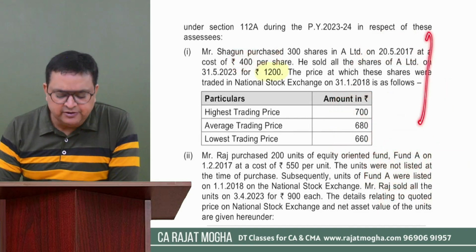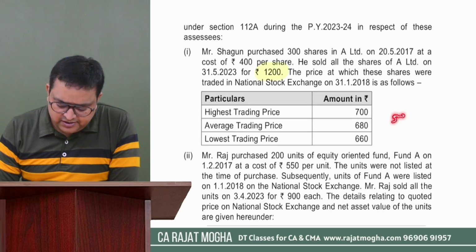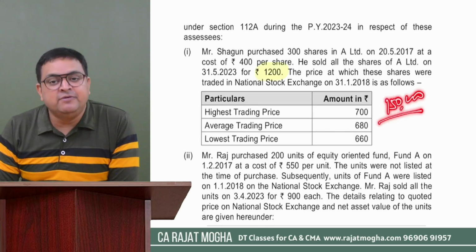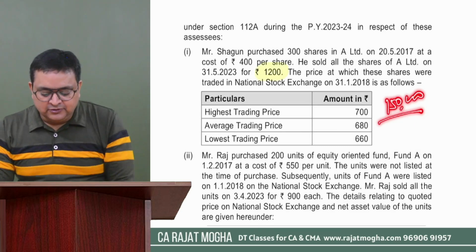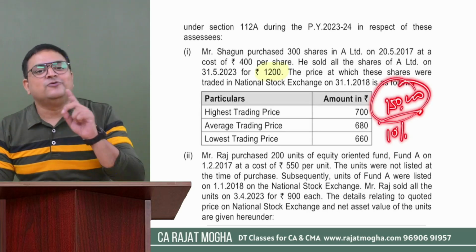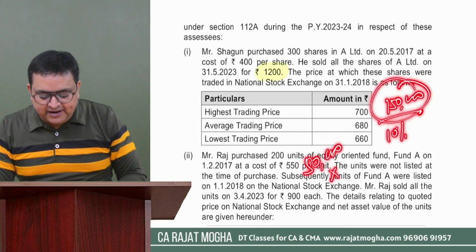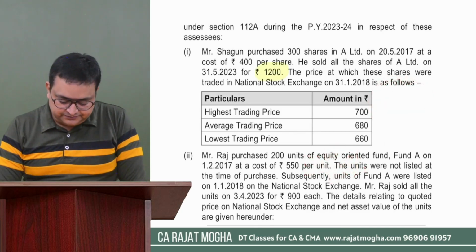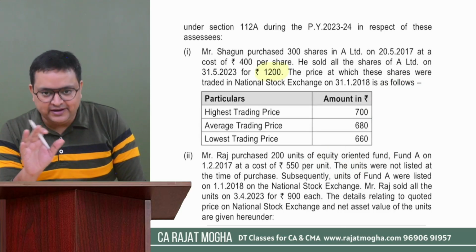So I think you will be able to calculate the capital gain over here. How much would be the capital gain? 500 into 300. I think it would be 1,50,000. Now tell me, because we have to determine the tax also, will you apply 10% on the entire 150? No. Please reduce 1 lakh from it, and on 50,000 rupees you can apply 10% tax plus 4% cess. We are assuming that this assessee must be having some other heads income also, correct?